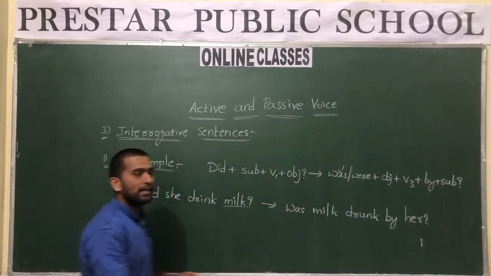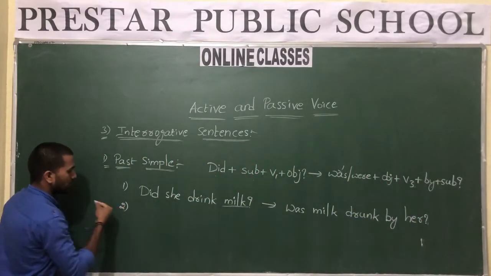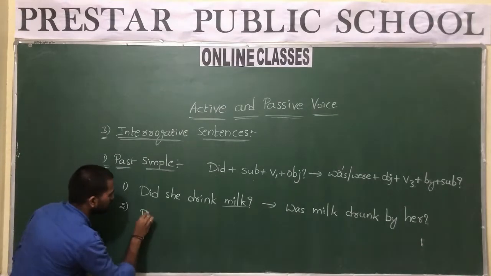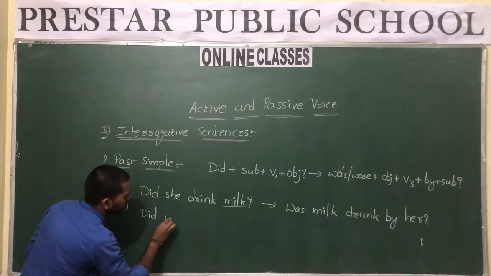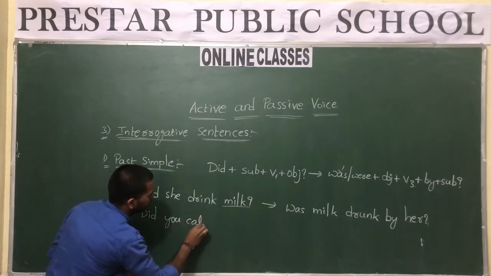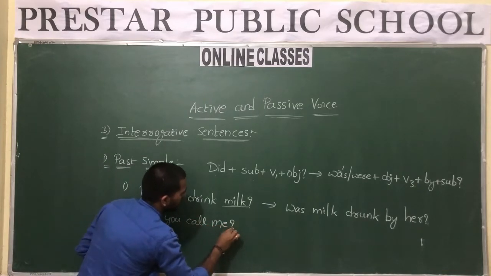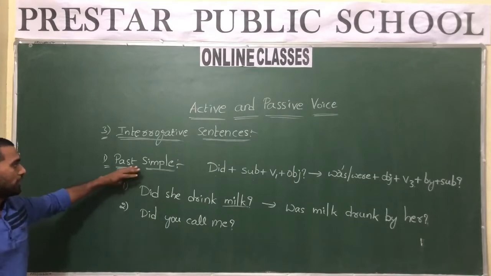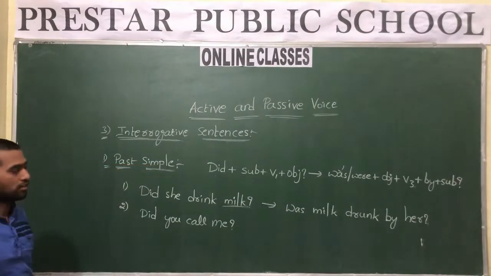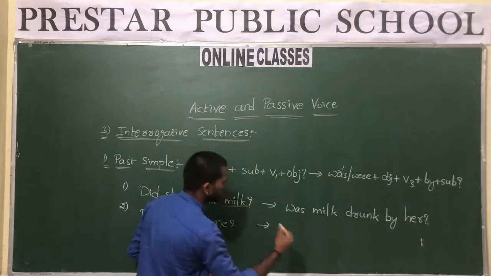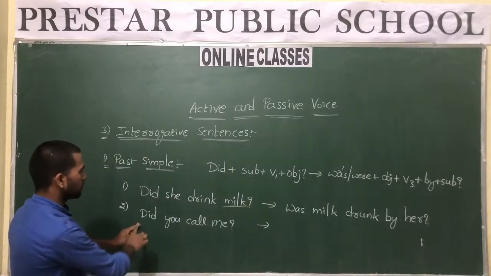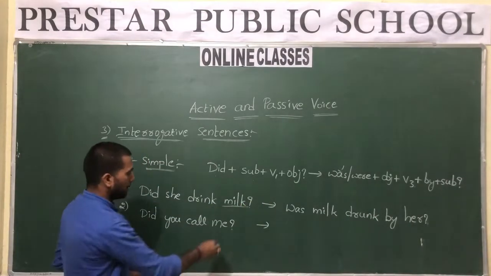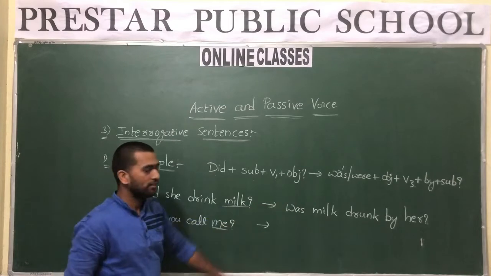In the same way, let us take one more example. Did you call me? This is also in simple past. So convert this according to the structure which is given here. Did you call me? Me is singular, so we use was again.